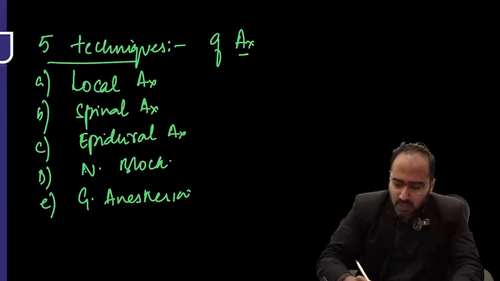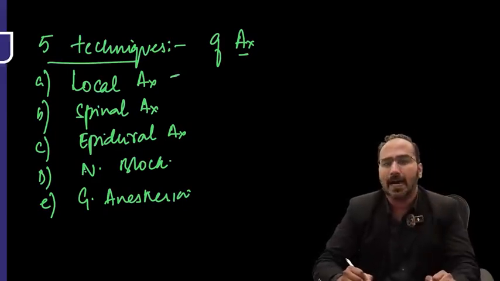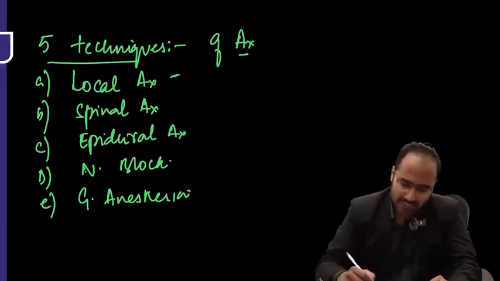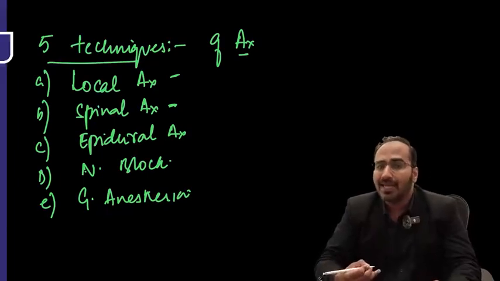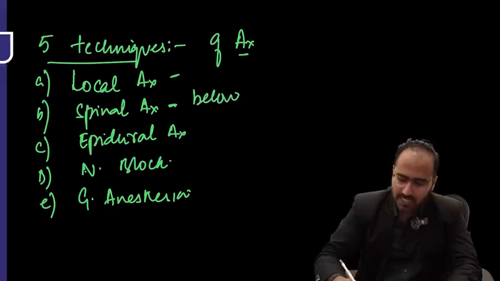Okay. Now guys, local anesthesia is when a small area is made numb. For root canal therapy, you go for local anesthesia. Spinal anesthesia is given for below-umbilicus short duration surgeries.